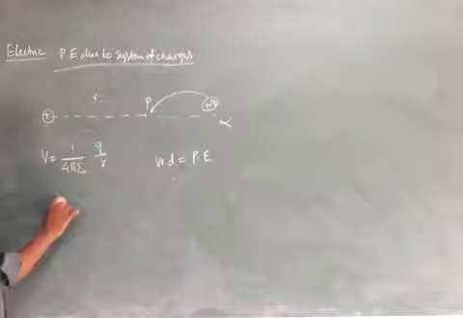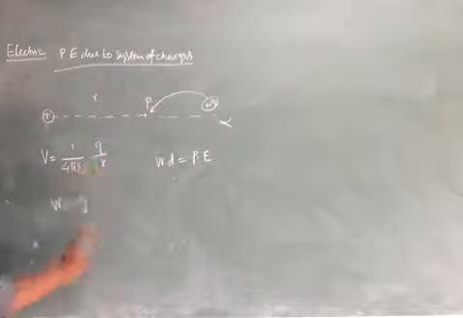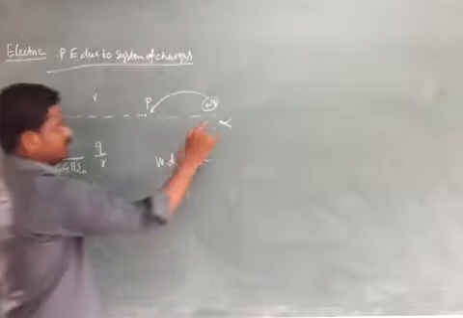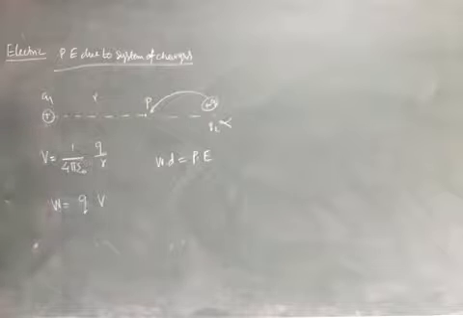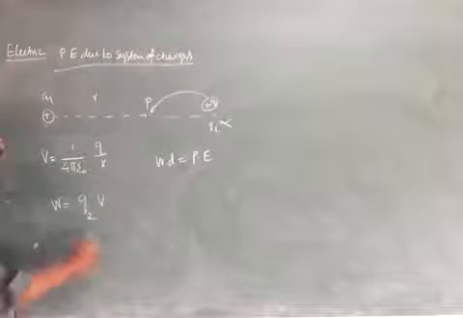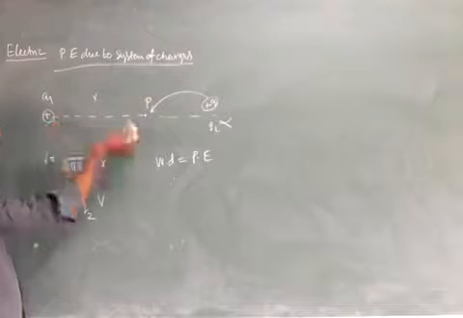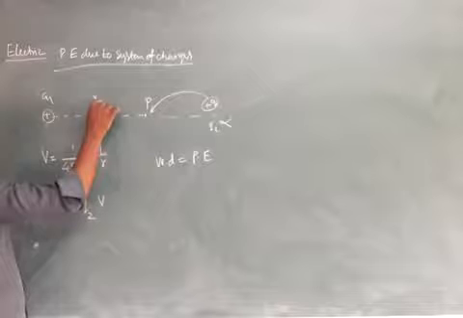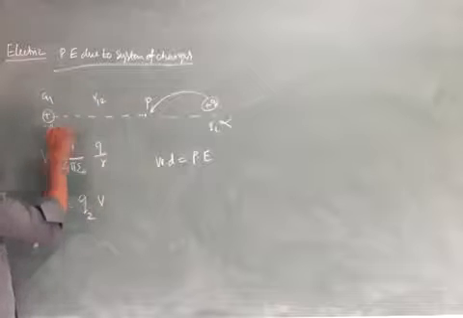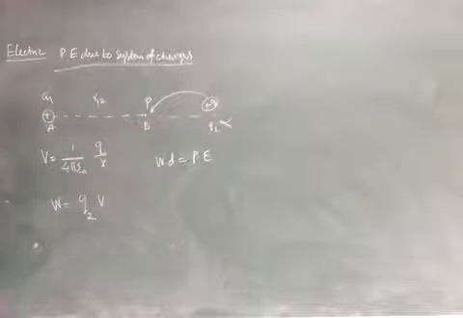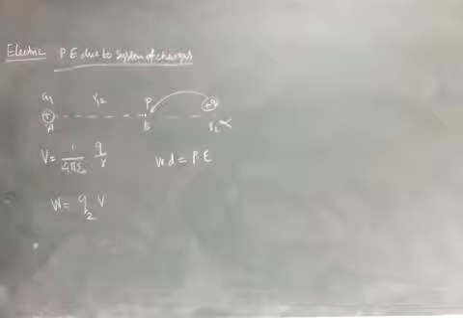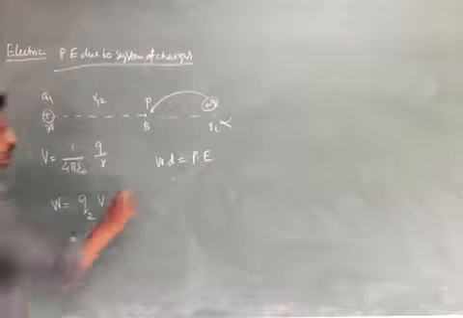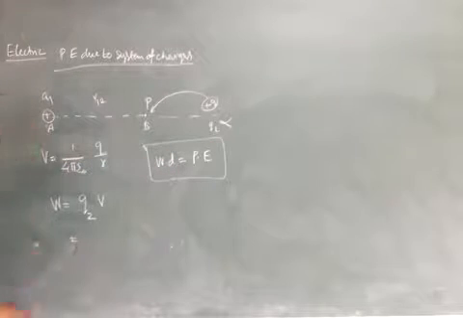So the work done is equal to the charge we shift times the potential. Consider the charges Q1 and Q2. Q2 is shifted from infinity to a finite point, from 1 to 2. What is the potential energy? As I already said, the work done is stored as potential energy.